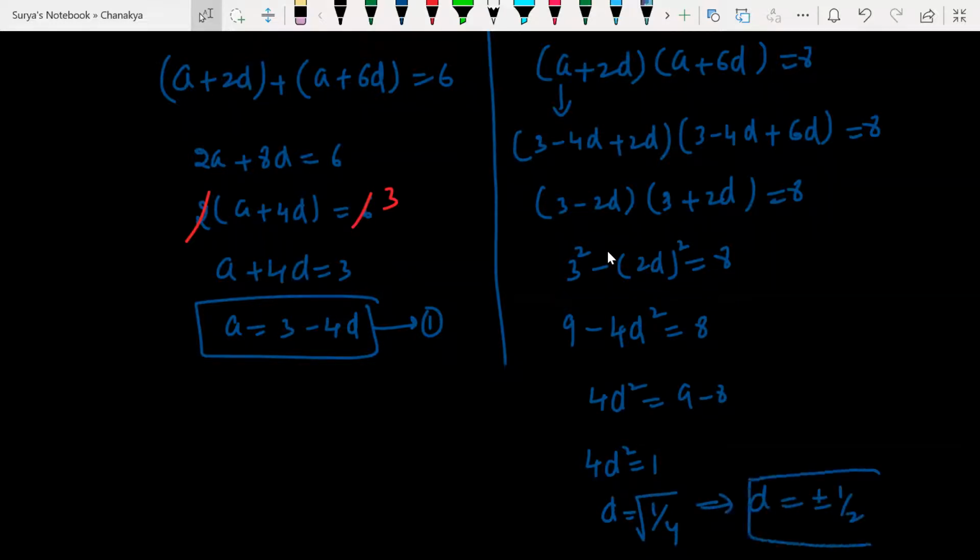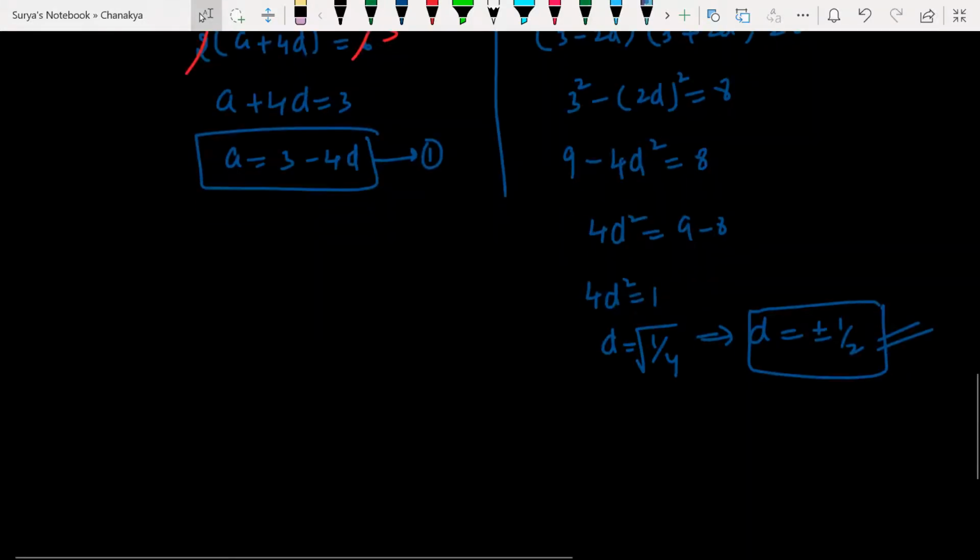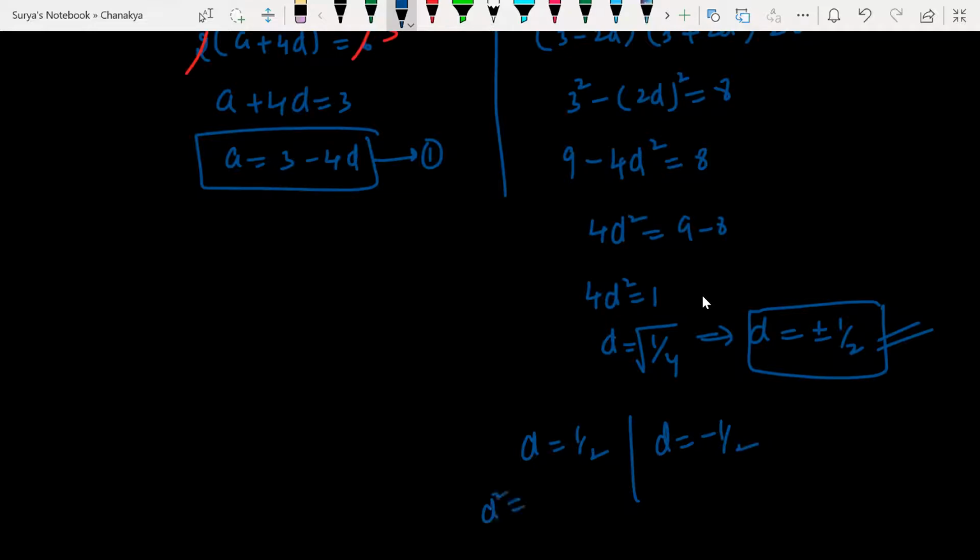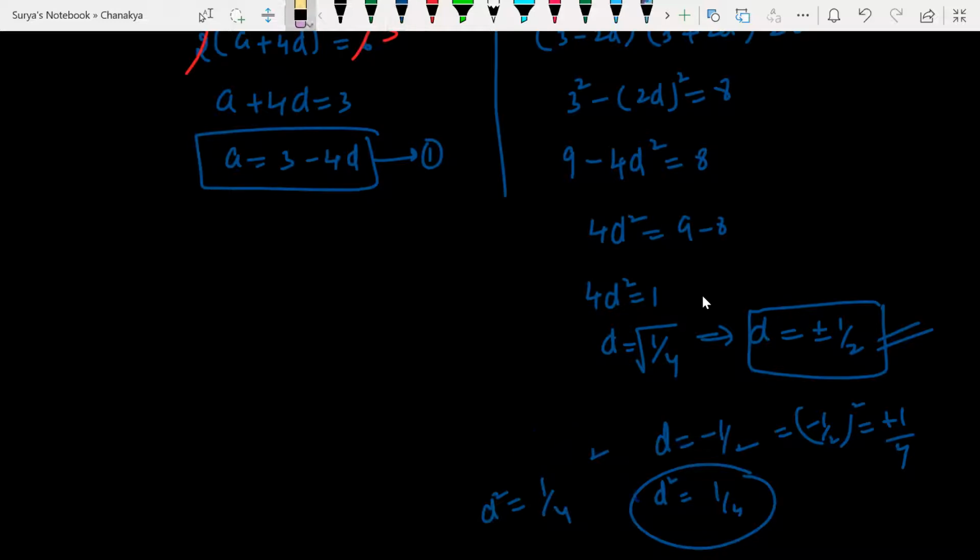How many of you agree with my point? Clear? Sir, why are we adding plus or minus here? Look at this: d = +1/2 you take, and d = -1/2 you take. d² is what now? (1/2)² gives me 1/4. Also d = -1/2, (-1/2)² is what? (-1)² is +1, (2)² is +4. So 1/4 only. Anyhow, we are getting the same value. So that is the reason we are writing plus or minus over there.